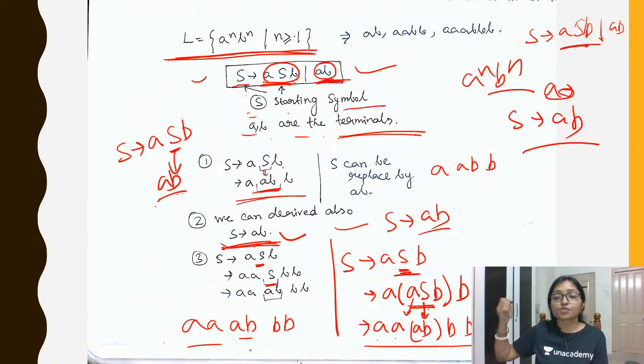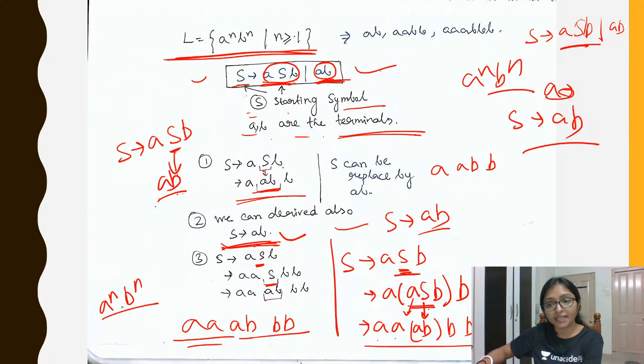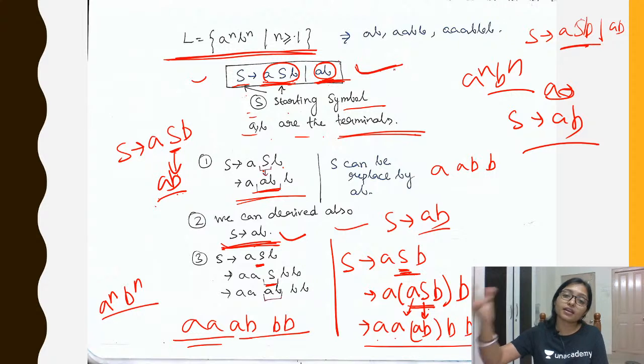So is it clear? Finally from this production it is very clear that any number of A and any number of B you can generate. That is called A to the power n, B to the power n, right? You are able to generate any number of A and any number of B from this grammar, from this production. That's why this is the grammar, and from this grammar you are able to generate this language, A to the power n, B to the power n.